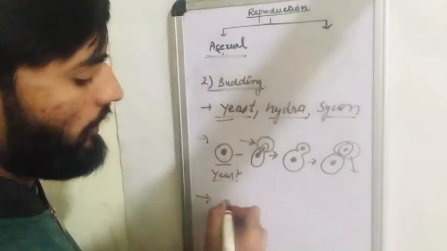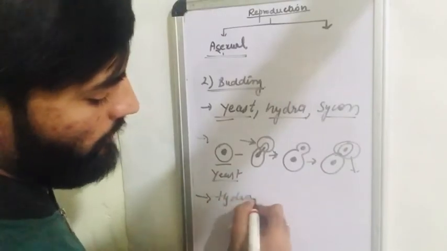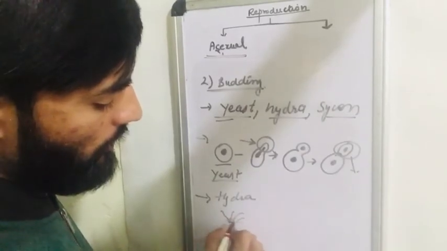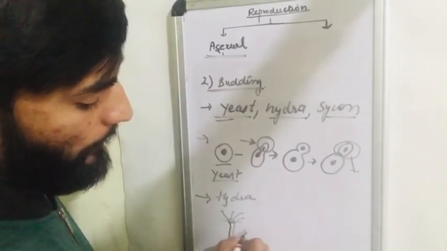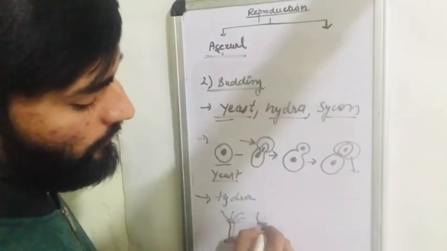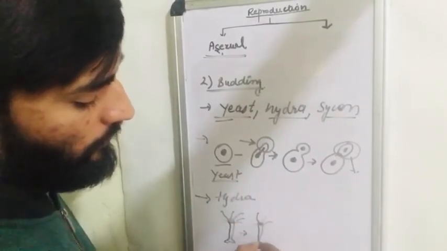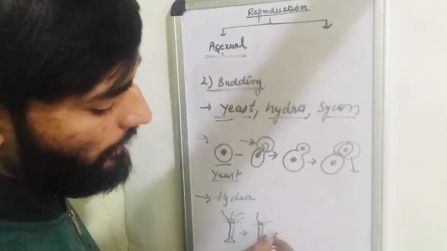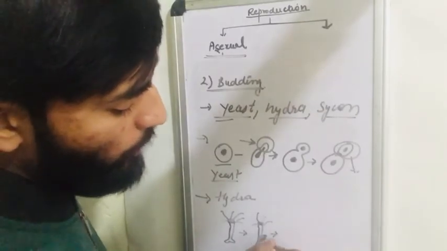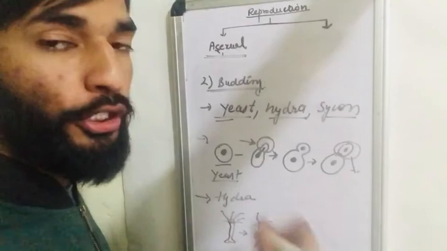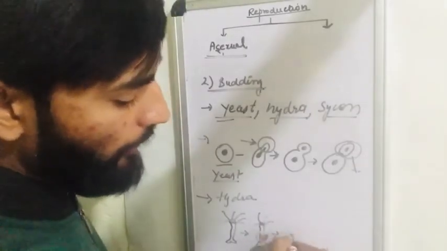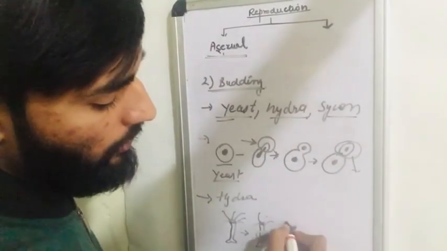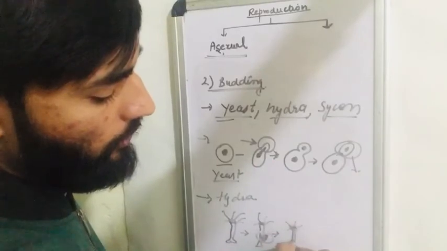Similarly, in Hydra, from their body there is the starting of a bud and the arising of a bud in the form of new life. Slowly that bud grows into a new organism, and when it has fully grown, it detaches from the parent and becomes a separate organism.